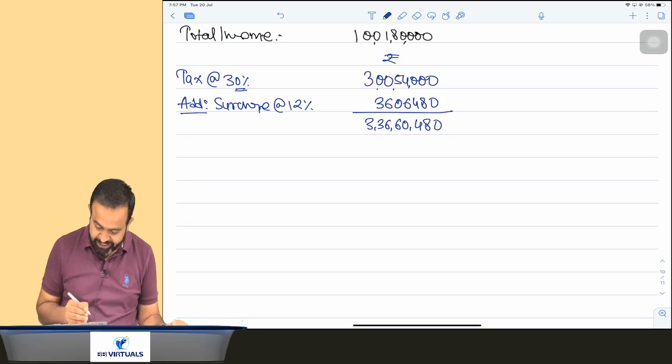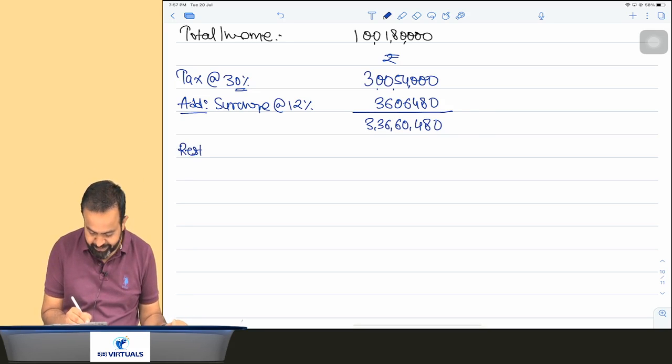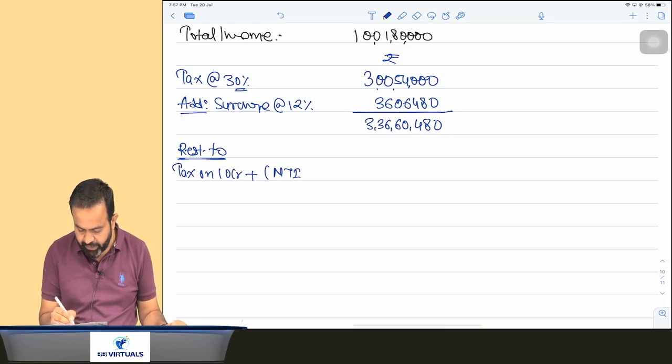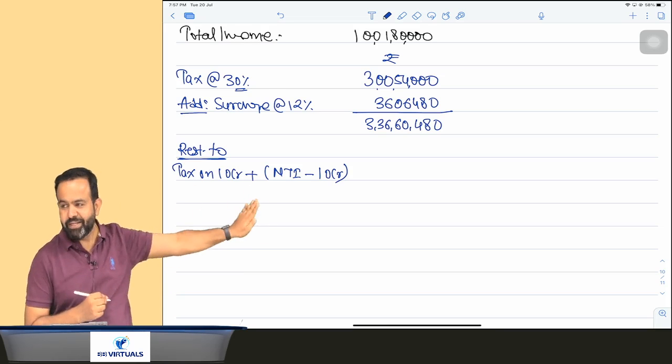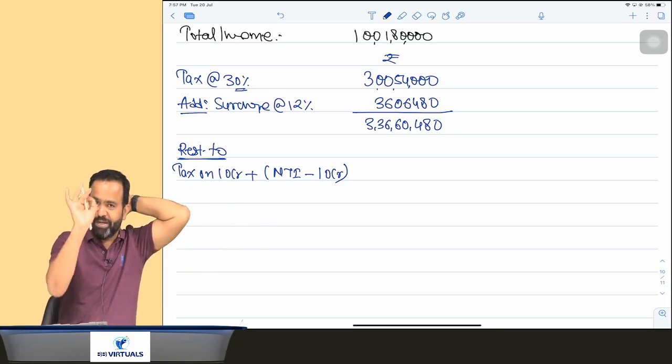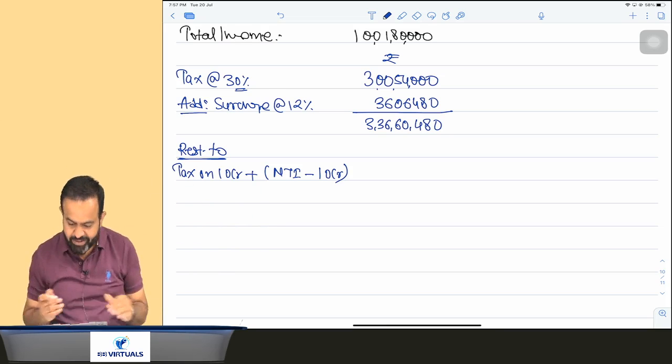Now we have to check that this amount is restricted to, and here you have written that this amount is restricted to tax on 10 crore plus NTI minus 10 crore. I think till this level your answer is right. Till this step your answer is right. Now where you made the mistake, just pay attention.